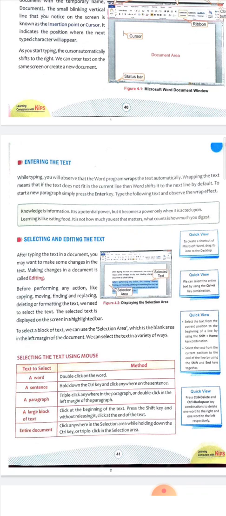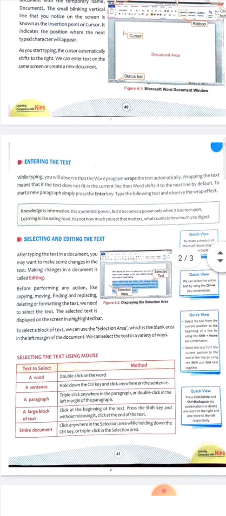Next is how we will select and how we can edit our text. After typing the text in a document, sometimes you want some changes in it. The changes that we make are known as editing. Before performing any action like copying, moving, finding and replacing, or deleting the text, we have to select the text. The selected text is always displayed in a highlighted color.